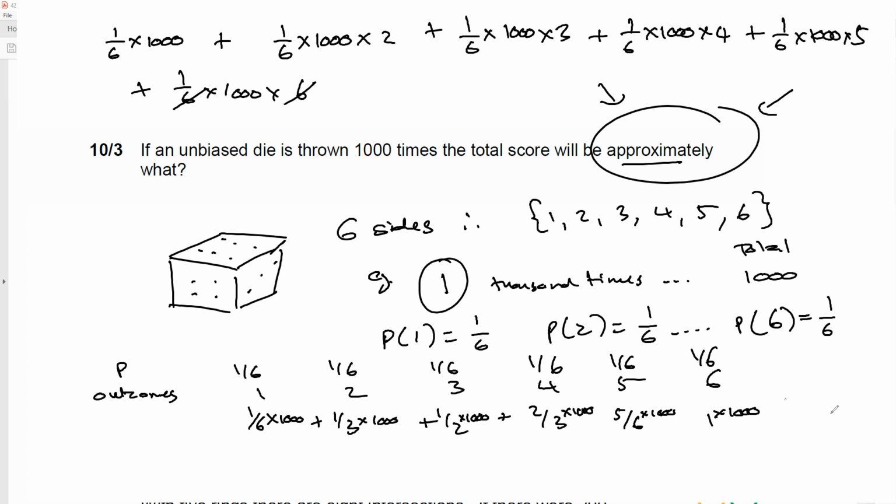And the approximate number comes to 3,500. And that would be the approximate score.